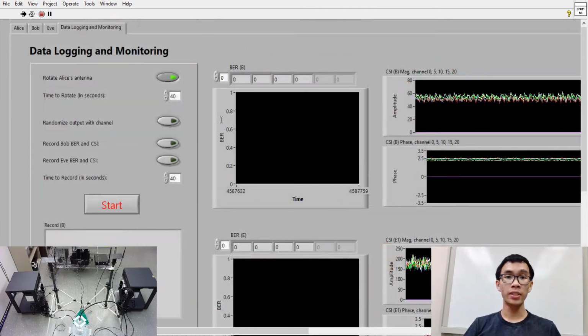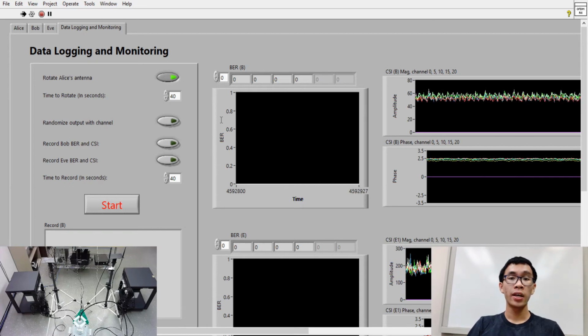Hi, I'm Thomas Yang, and I'll be giving a demonstration on our experimental setup. In order to begin our experiment, we need to first input how long our antenna will rotate. For our case, let's put 40 seconds. After choosing our options, we can hit start.